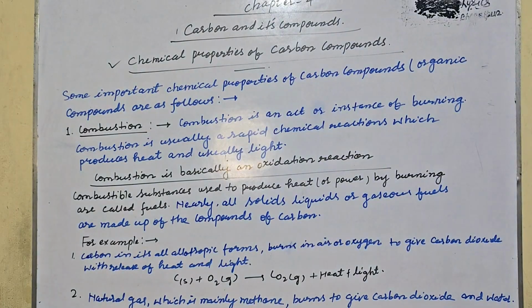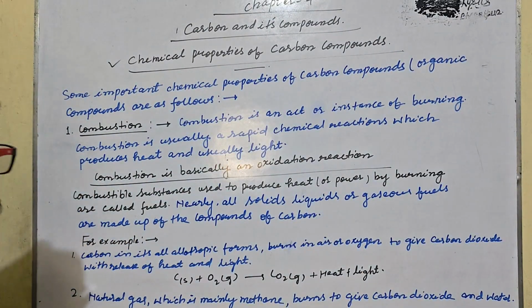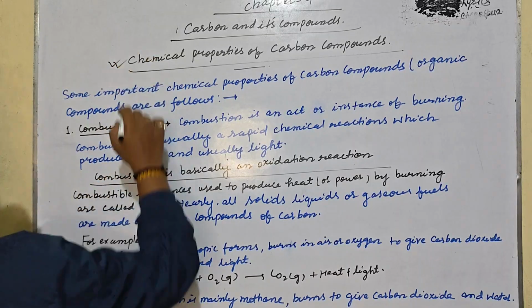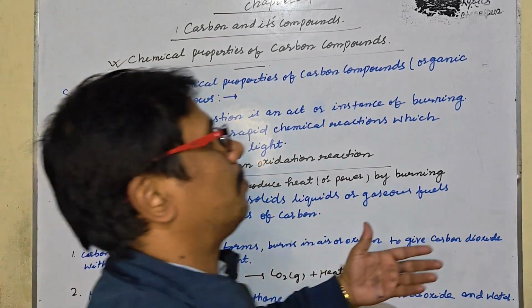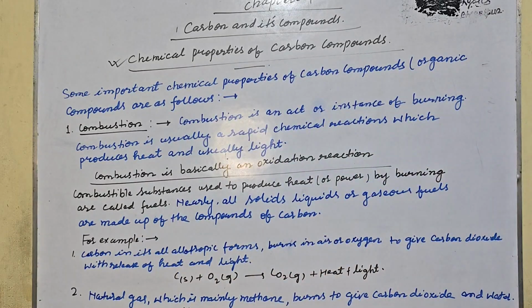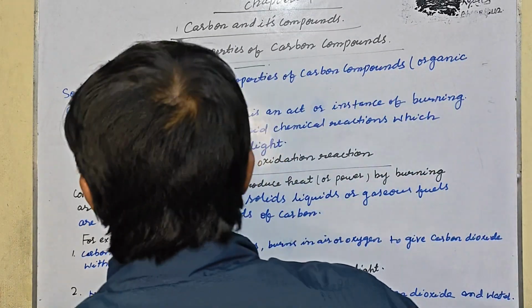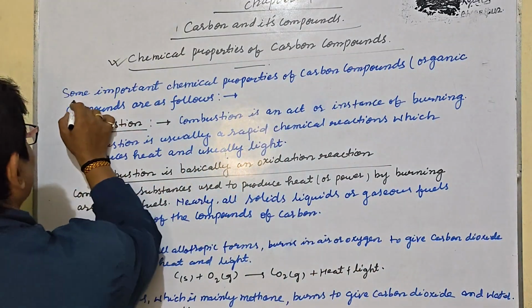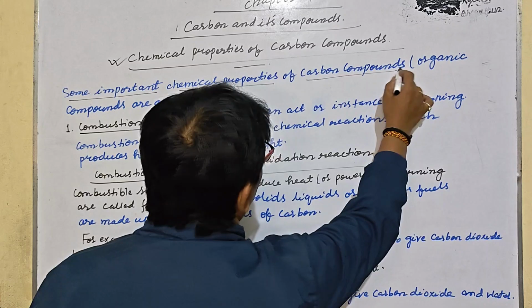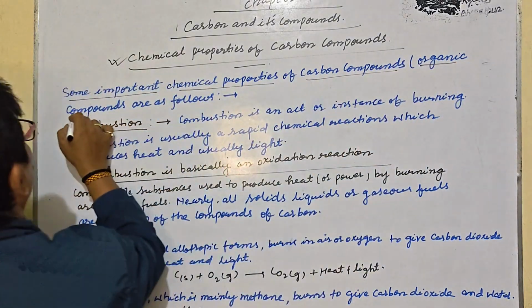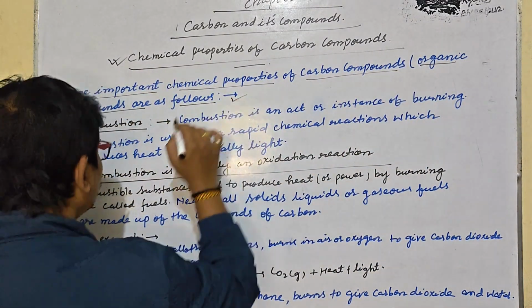So, my dear student, today I am coming with the topic carbon and its compound, chapter number 4. We are discussing the chemical properties of carbon compounds. What are the chemical properties of carbon compounds? We already discussed the physical properties of carbon compounds. We know all the things about the properties of carbon. So, some important chemical properties of carbon compounds or organic compounds are as follows.